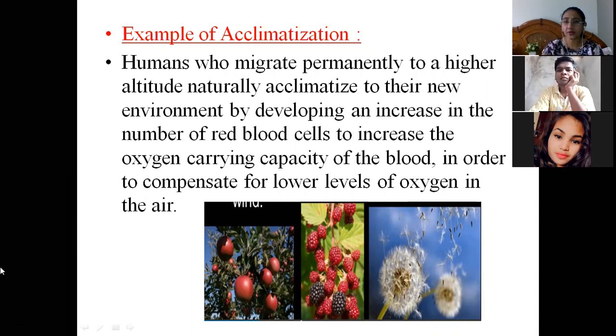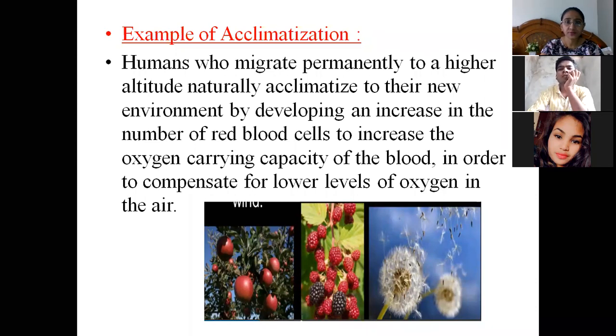The body is adjusting to the new environment. In order to compensate for the lower levels of oxygen in the air, the body starts producing more red blood cells, because red blood cells are responsible for carrying the oxygen in the blood.